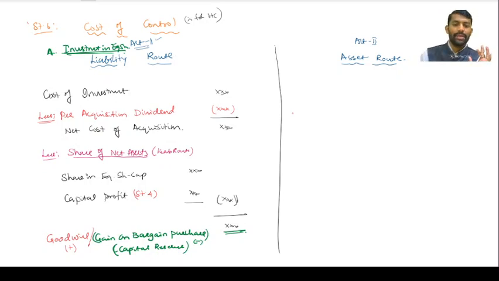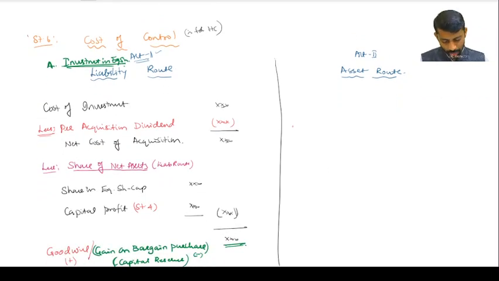Now if I deduct the share of net assets from the net cost of investment, if it is still positive, that means a shortfall is still there, then it is treated as goodwill on acquisition cost. And if it is negative, then it is called gain on bargain purchase, which is called capital reserve. Got it? Yes, sir. So this is investment in equity shares.